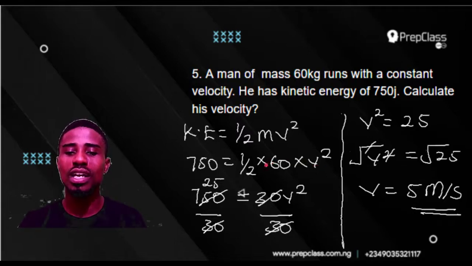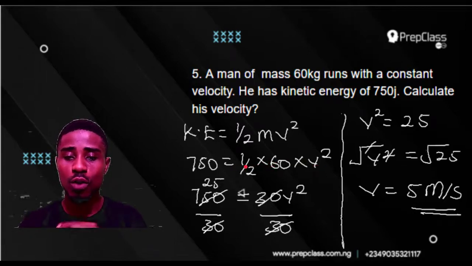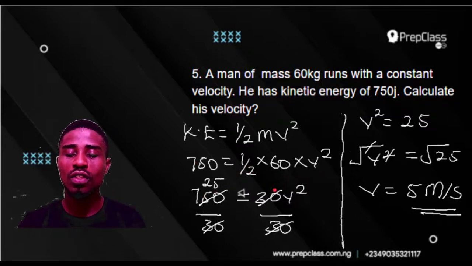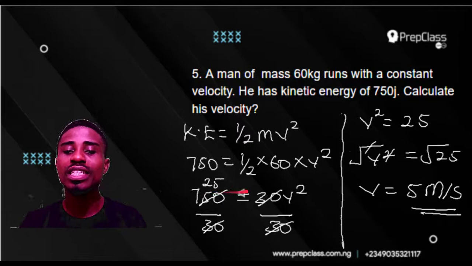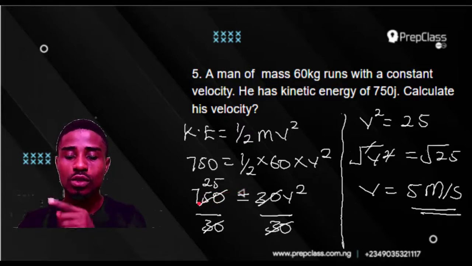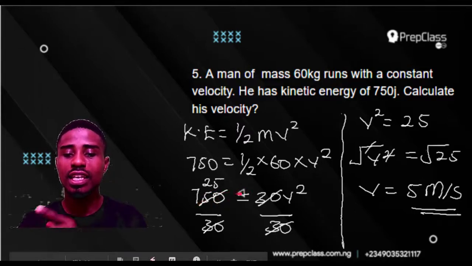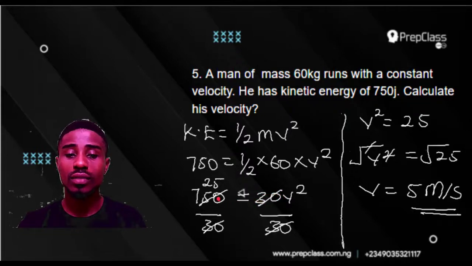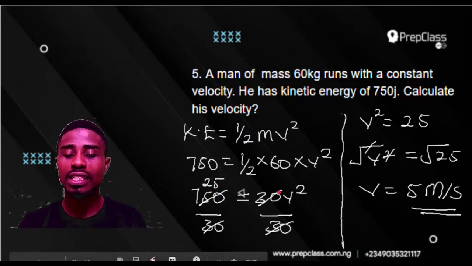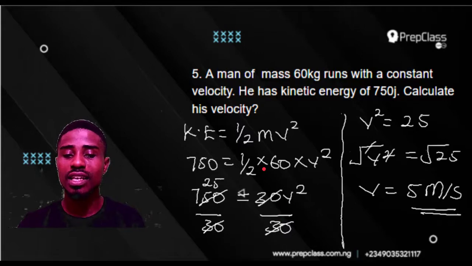So what do we do next? We multiply 60 times half, which gives us 30. So it will be 750 equals 30 v squared. What do we do next? We divide both sides by 30. So 750 over 30 equals 30v squared over 30. 30 goes into 750 25 times, and 30 cancels out 30. So that gives us v squared equals 25.